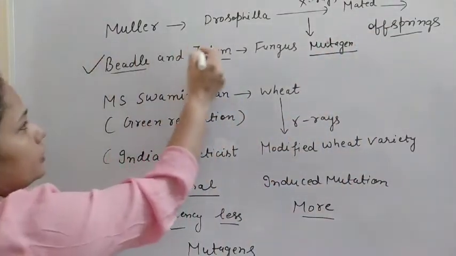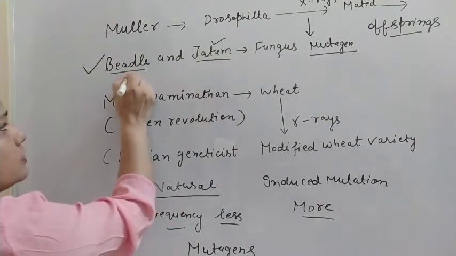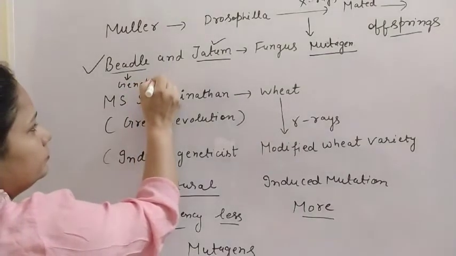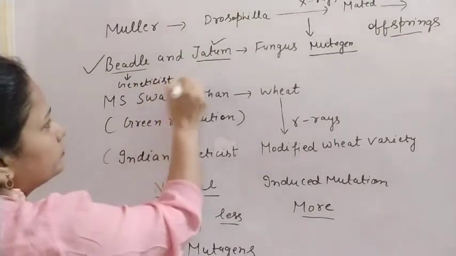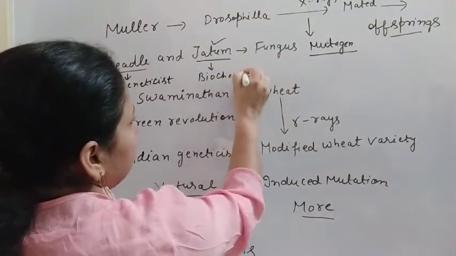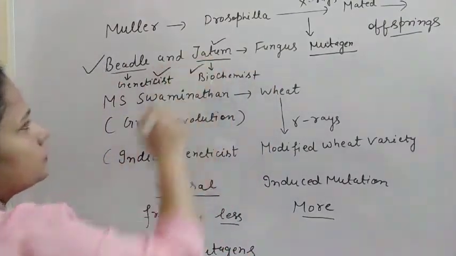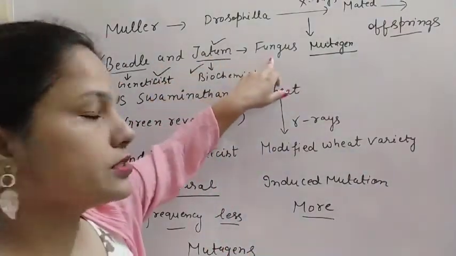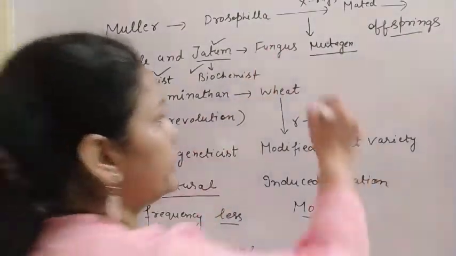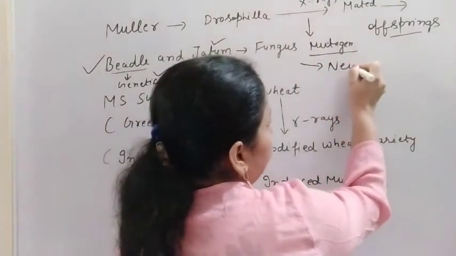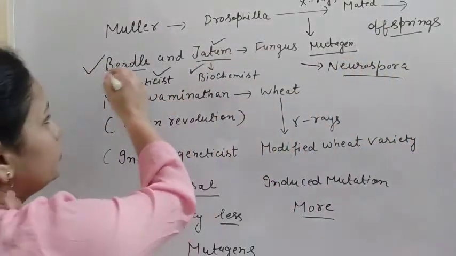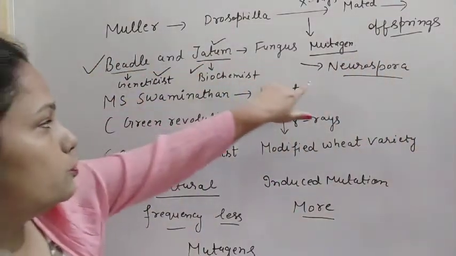Second are Beadle and Tatum. Beadle was a geneticist, and Tatum was a biochemist. These two scientists worked on a fungus, Neurospora, and they observed the mutation in the fungus Neurospora.